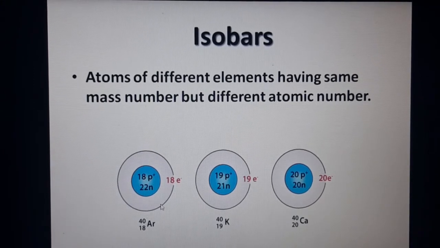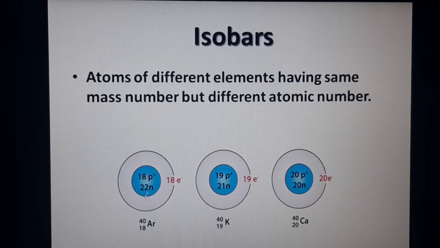Say if you take argon, its atomic number, that is proton number, is 18, and neutron number is 22. So the argon atom contains 18 protons and 22 neutrons. If you take the potassium atom, its atomic number is 19, so it contains 19 protons, and it contains 21 neutrons. And if you come to calcium, here 20 protons are present and 20 neutrons are present.